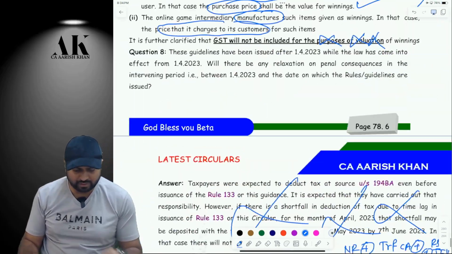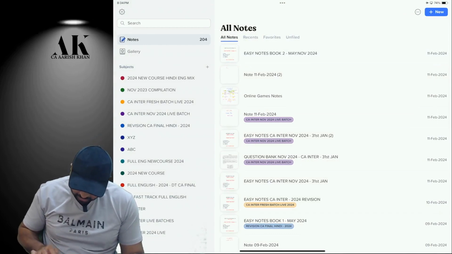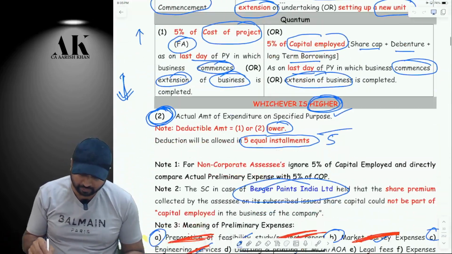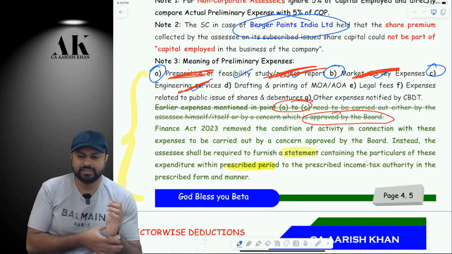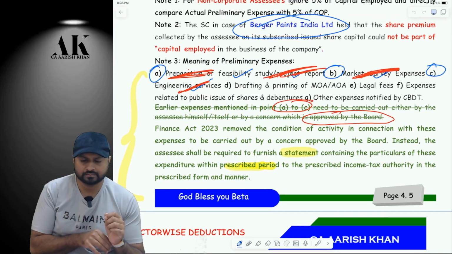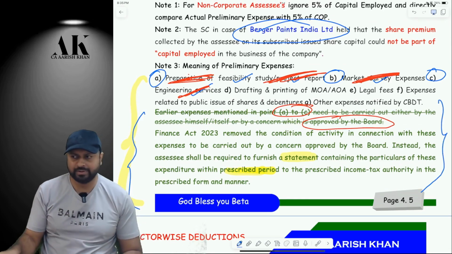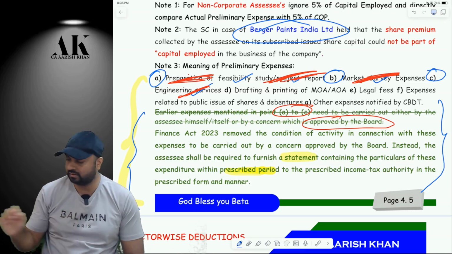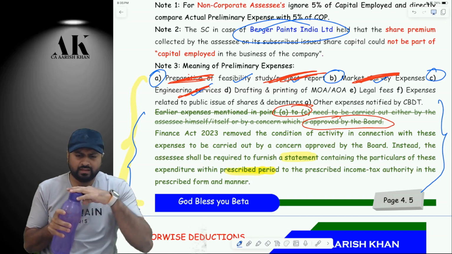Apart from that, there is one more amendment that I would like to make directly in your book itself. If you open your Book 1, PGBP, page number 4.5. So there you can see over here. I'll just repeat the provision for you all once so that you understand exactly what I'm trying to say. You can read and try to recall if you want once. Anyways, I am going to say that.